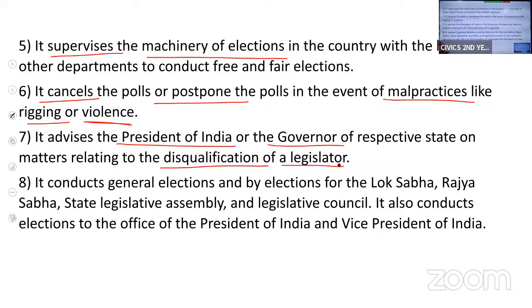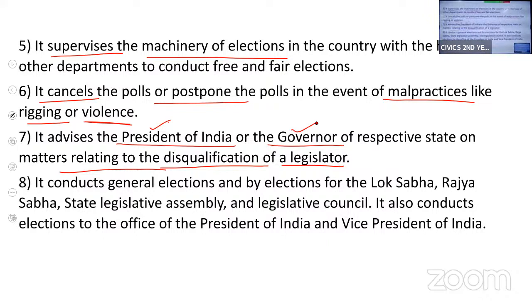So the Election Commission will advise the President or the governor of a respective state on the matters relating to disqualification of a legislator, that is member of parliament or the member of assembly. If a member of parliament is disqualified, then President will get the information. If the member of assembly or council is disqualified, then it is the governor of that particular state.